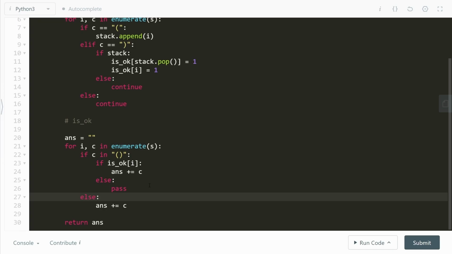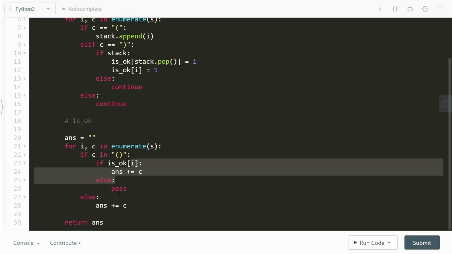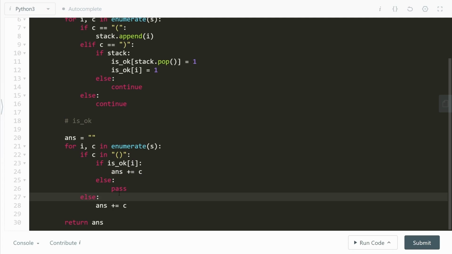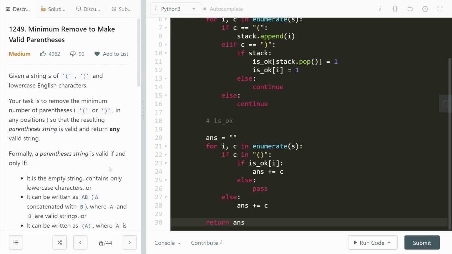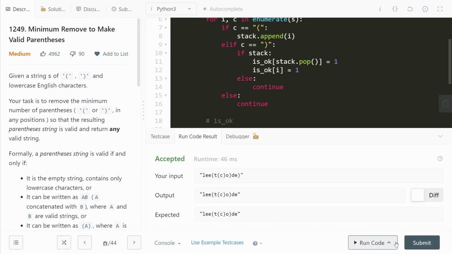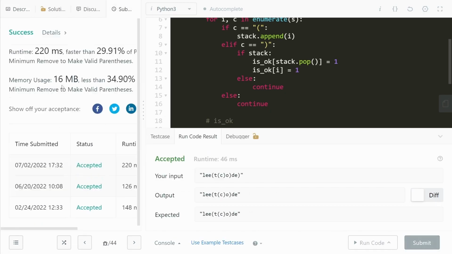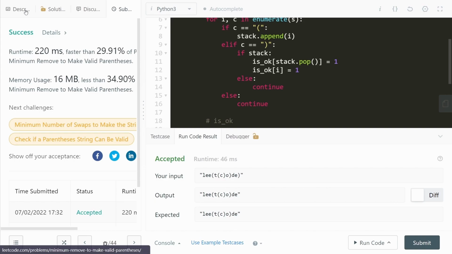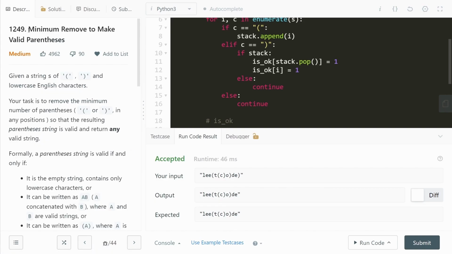Now what's the else condition over here? If the character is a bracket, then you'll have to check if it's okay or not. But if a character is not a bracket, that is, it's a lowercase English letter, then by default, you have to add it to the answer. All right. Anyways, at the final point of time, you go ahead and just return the answer. So let's go ahead and run the code for sample test cases and submit this. All right, cool. So this is it for the solution to the problem, minimum remove to make valid parentheses.